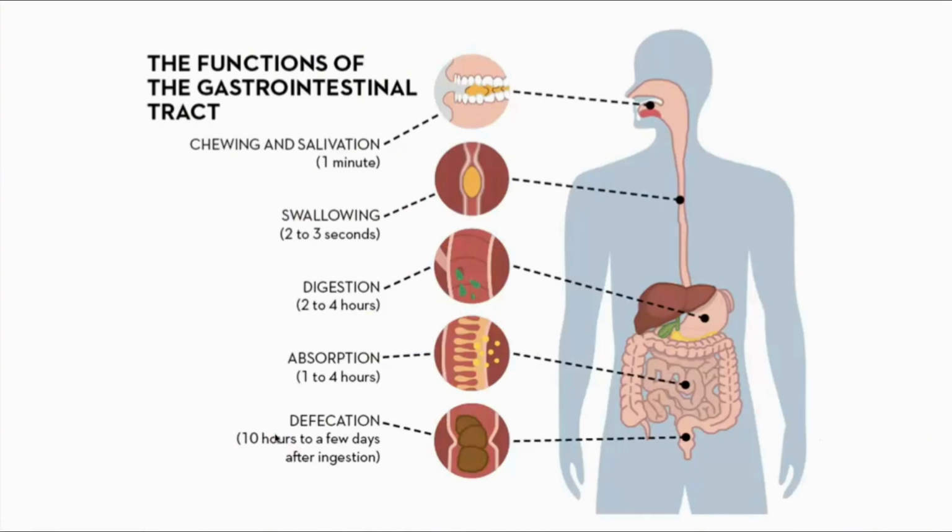This picture also shows the digestion. So the first one, as I already told, chewing and salivation takes place in the mouth region, and then swallowing, that is through the esophagus the food enters into the stomach. In the stomach the digestion takes place with the help of acids and enzymes, and then from there it moves to the small intestine where the absorption takes place, and defecation takes place in the large intestine.